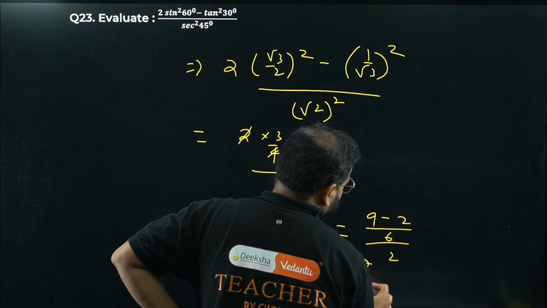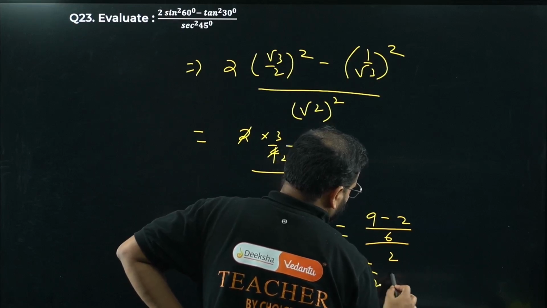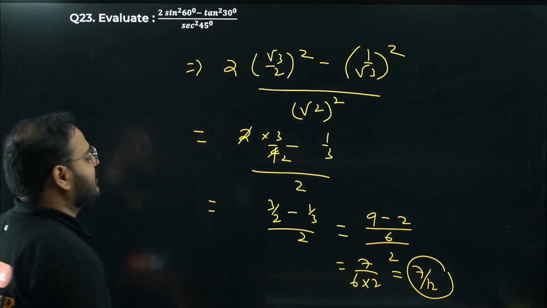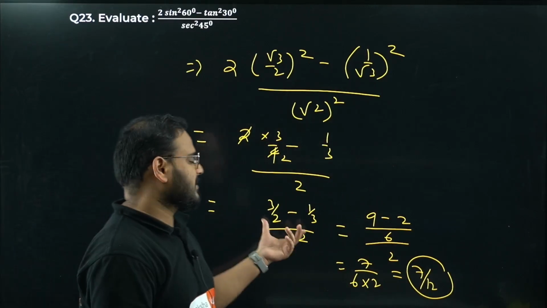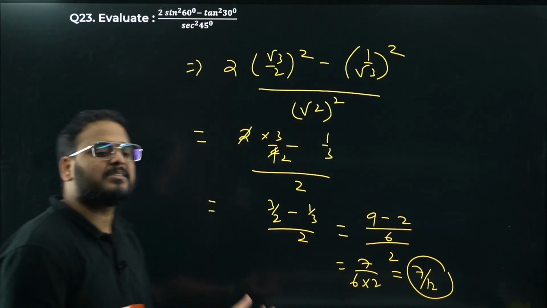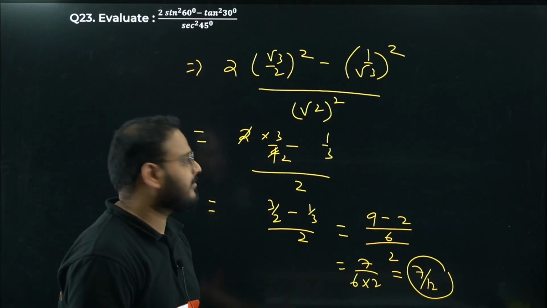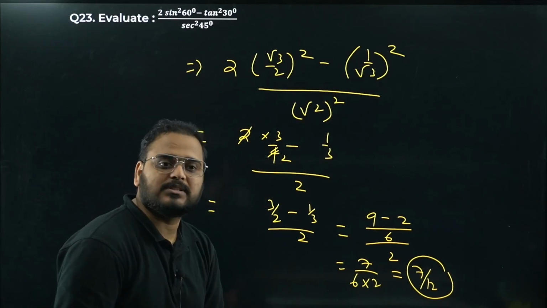So 7 by 6 into 2, that is 7 by 12, is the final answer. Simplifications can be done from your side as well. Very simple, just write the values of sin 60, tan 30 and sec 45 as I've mentioned. I hope this is clear.